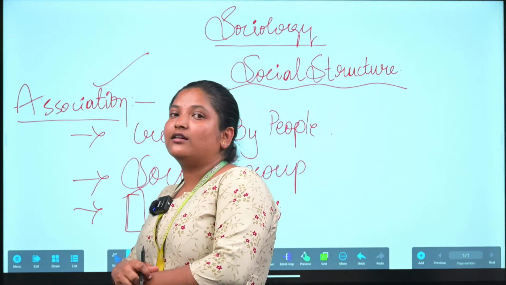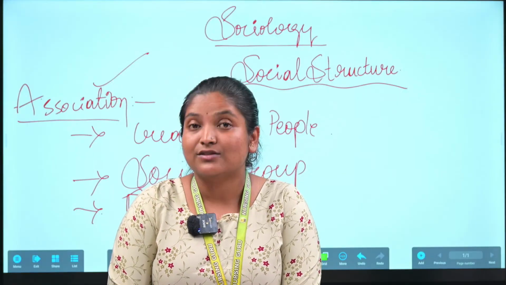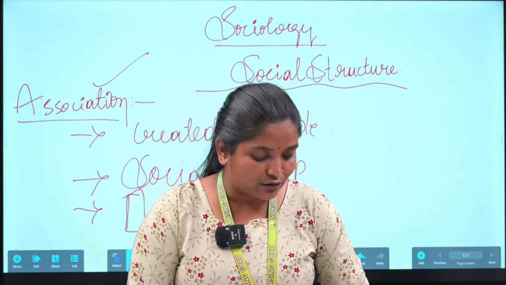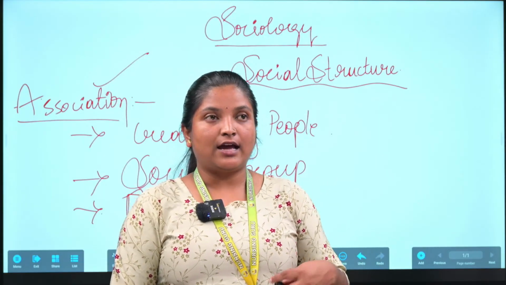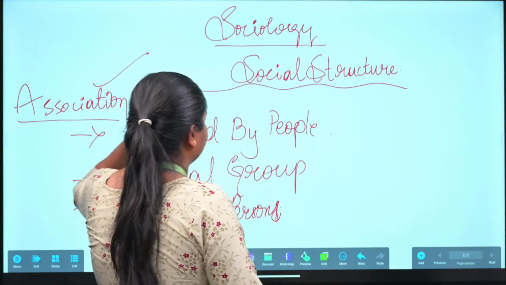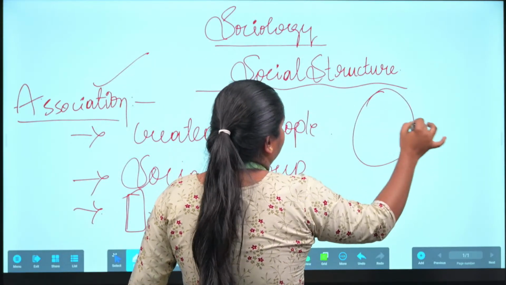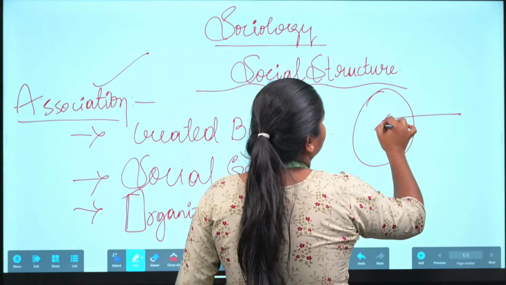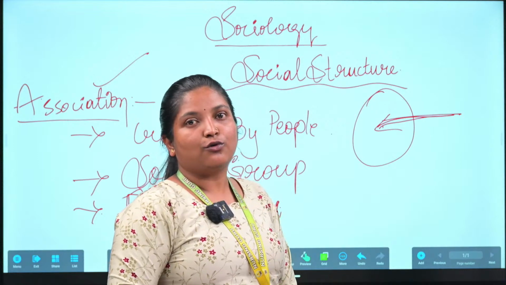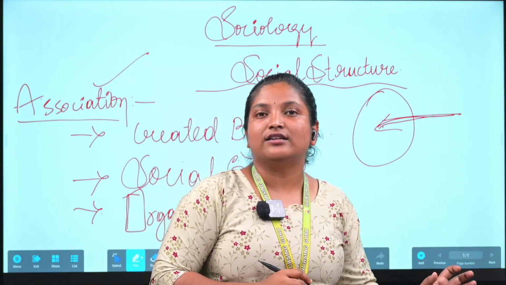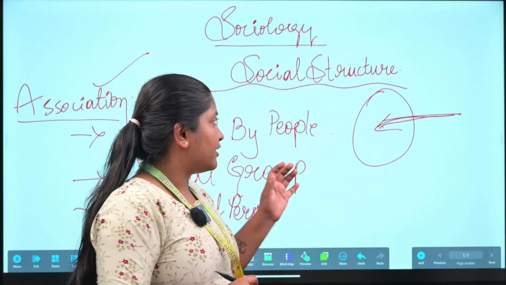Certain specific ends will be there, and they need to work to reach them. That is what association is. This is the main thing.